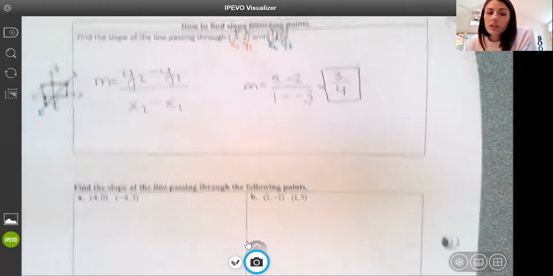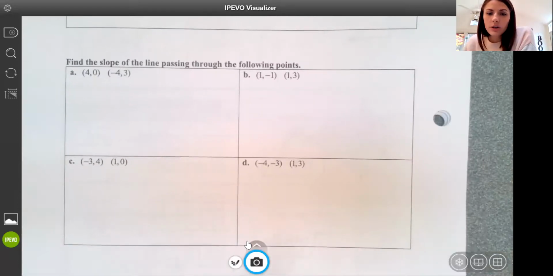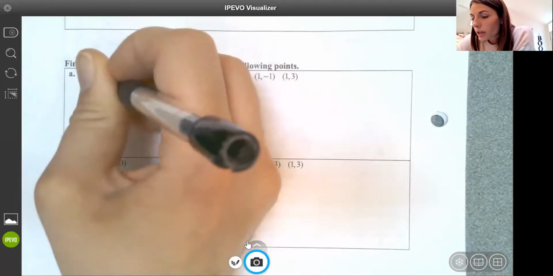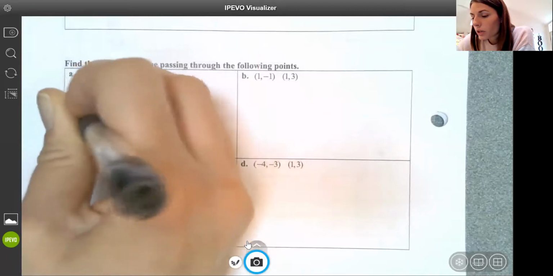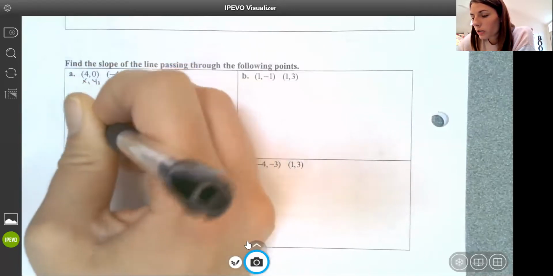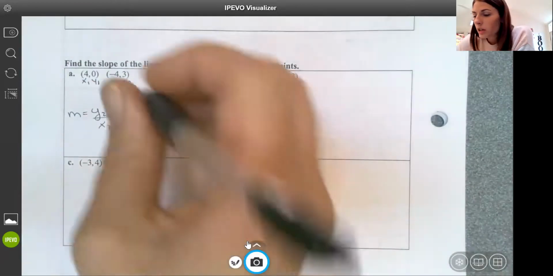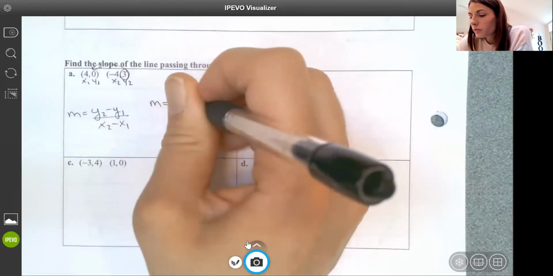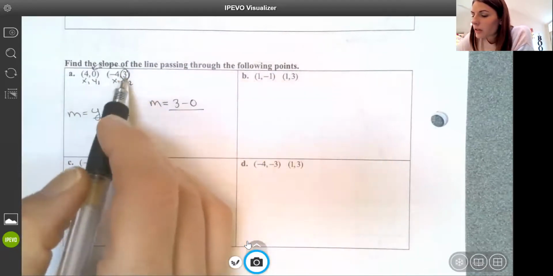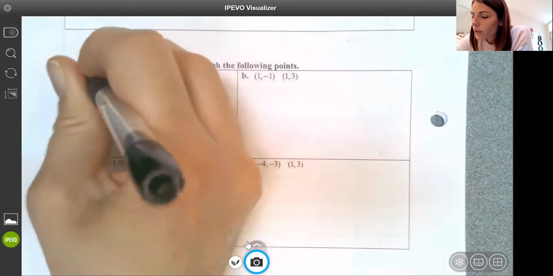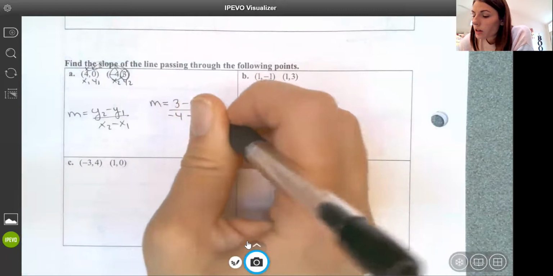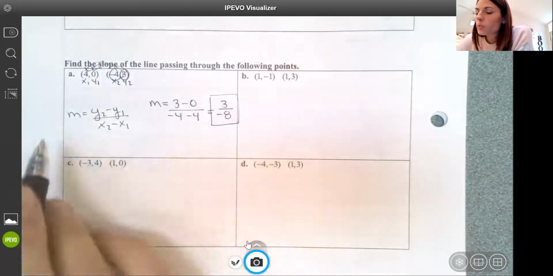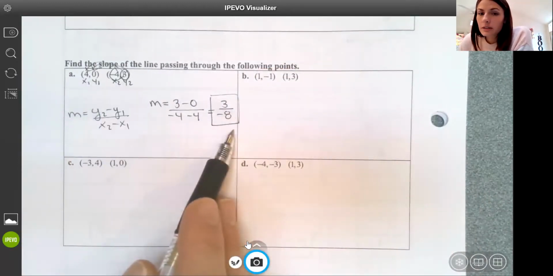Let's look at a couple more examples and then I'll let you do a couple on your own. So on A, again, x1, y1, x2, y2. My equation for slope is y2 minus y1 over x2 minus x1, okay? Slope between these 2 points would be 3 subtract 0, sorry, I don't know why I said 1, 3 subtract 0 over negative 4 subtract 4. 3 subtract 0 is 3. Negative 4 subtract 4 is negative 8. Slope between those 2 points would be negative 3/8.